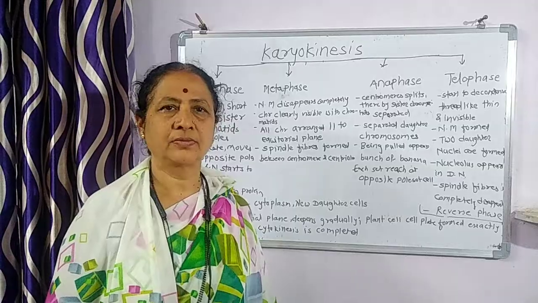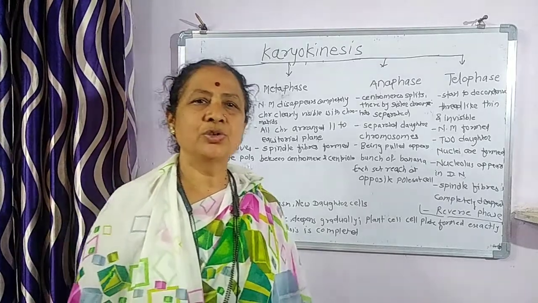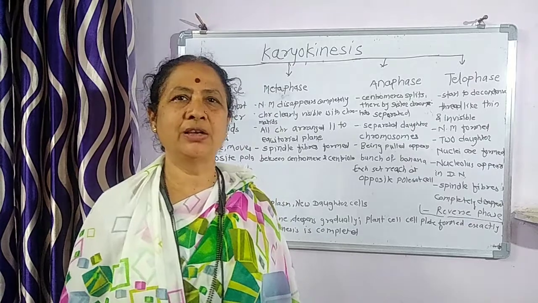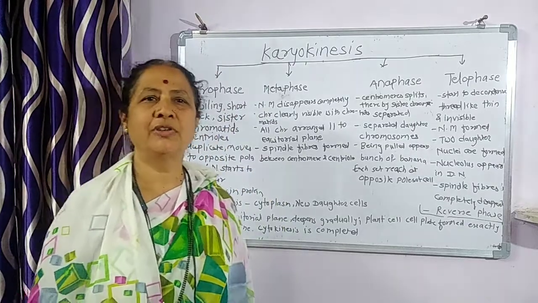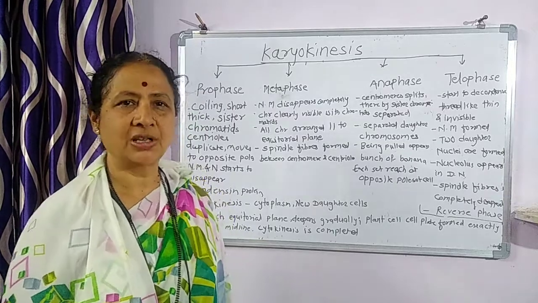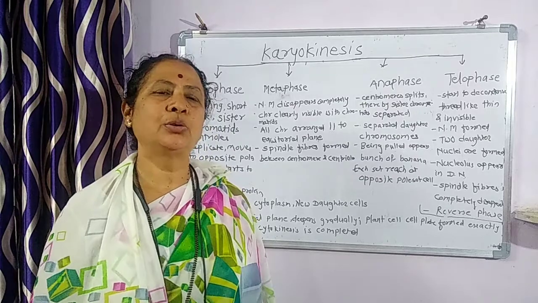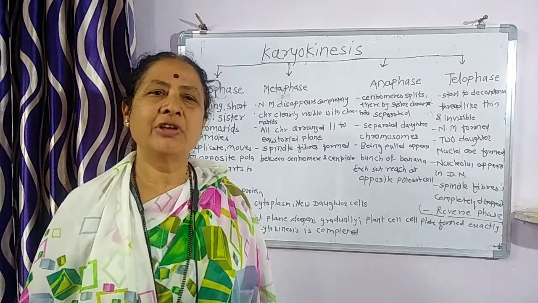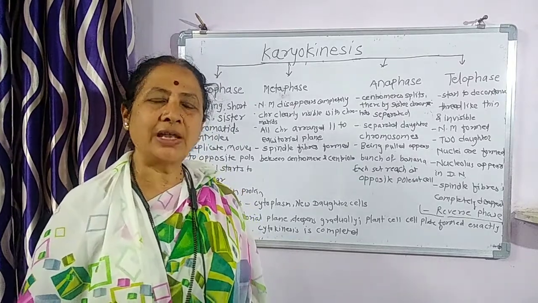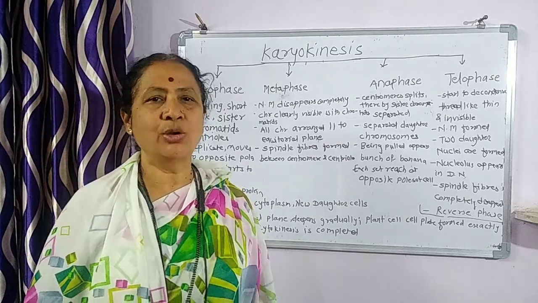Hello students, we have learned that somatic growth occurs with mitosis, as well as the growth of stem cells. And again, there are 2 steps of mitosis. One is called karyokinesis and the other is called cytokinesis.